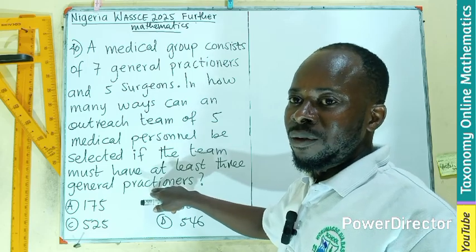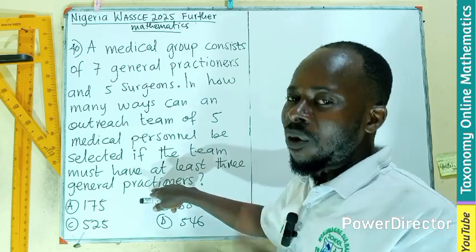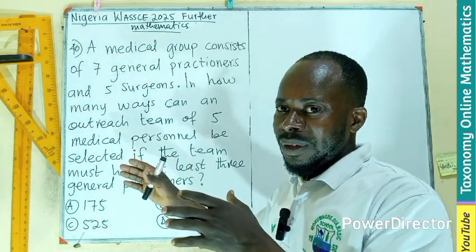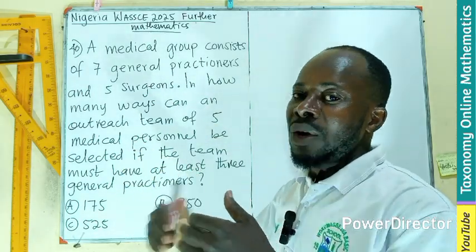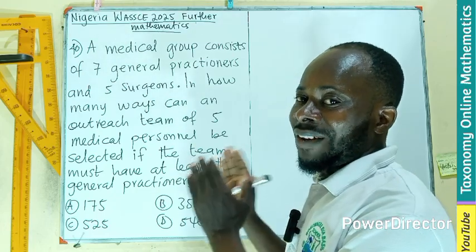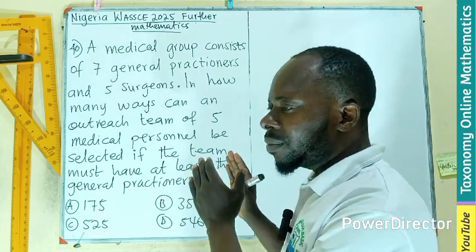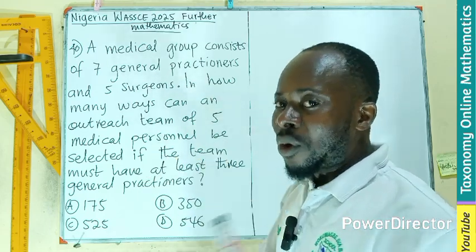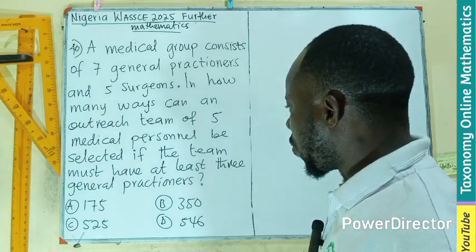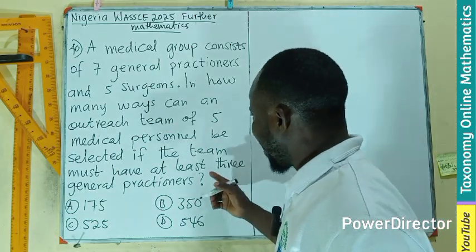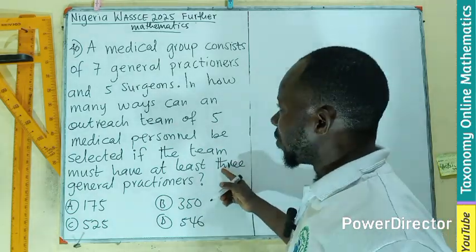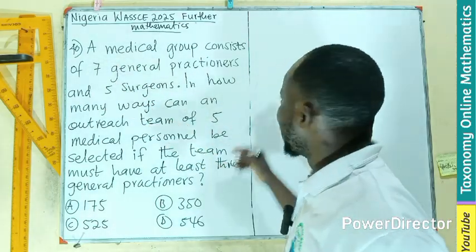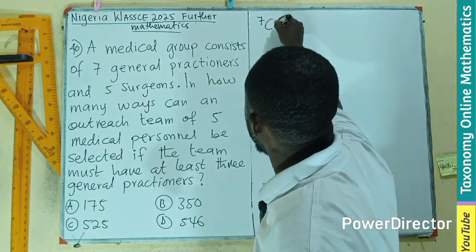You say at least, the least general practitioners we need for the team is 3. So we can pick 3, we can pick 4, we can pick 5, meaning we can pick all. So we are going to have the combination. If you check our episode we did on combination and permutation, you can see the criteria that this particular question falls under. You can check it out in the playlist on YouTube. So here I'm going to use combination. I'm picking at least 3 from 7, so 7 combination 3.